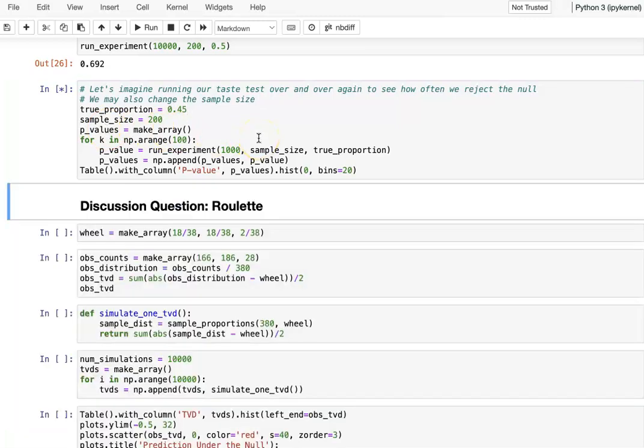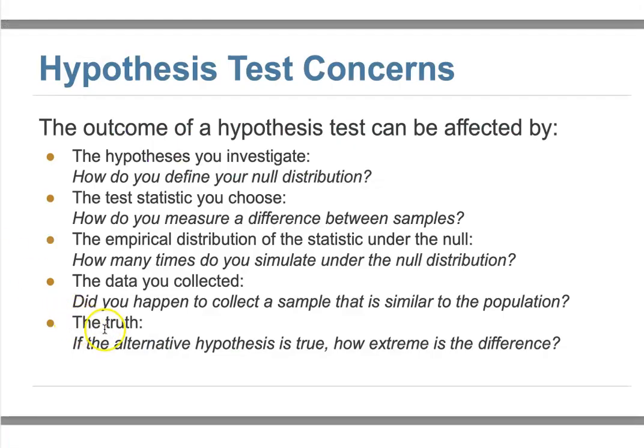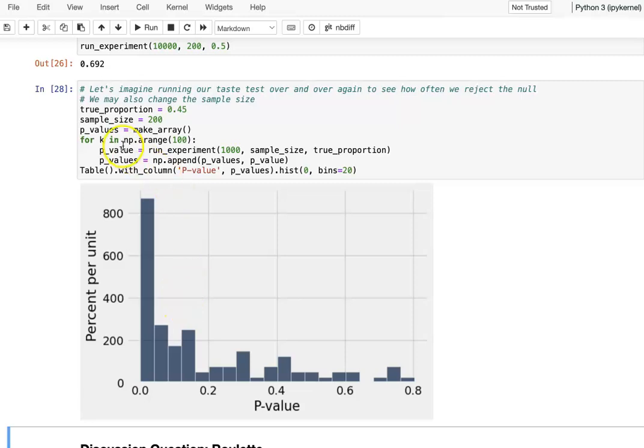We're still using sample size 200. If we run the simulation again, I just want to show you that when the difference from your alternative hypothesis is really small and your sample size is not big enough, possibly a lot of errors will happen.